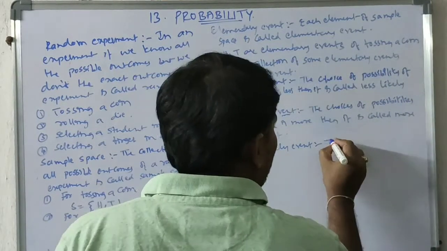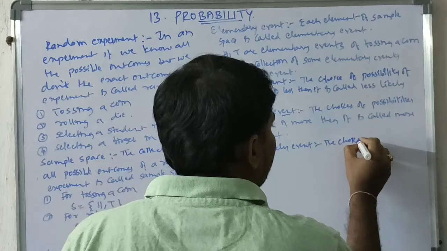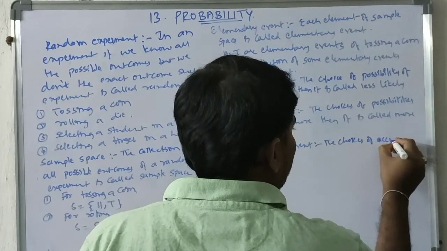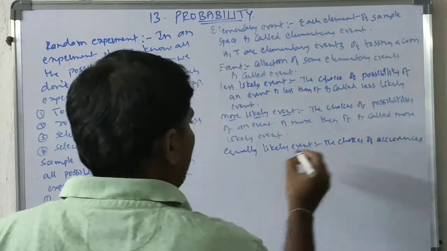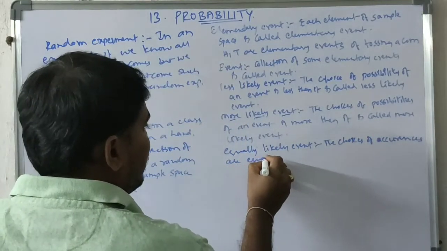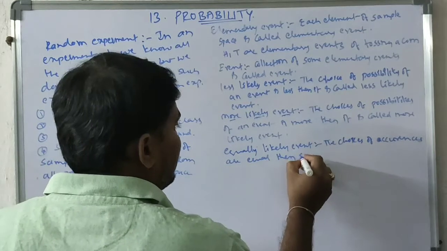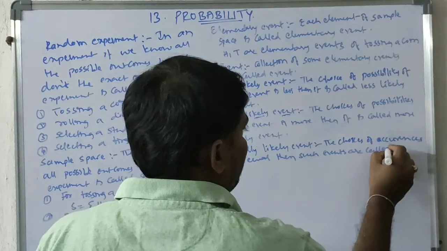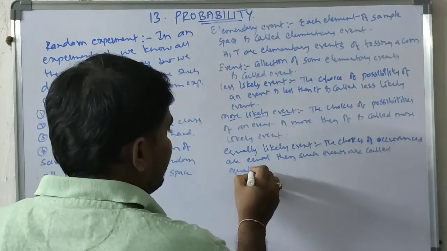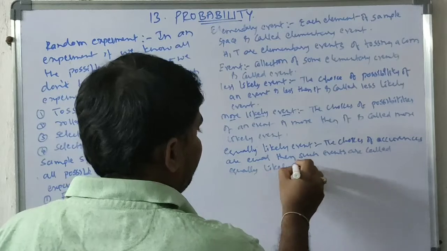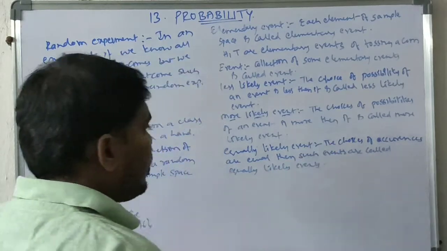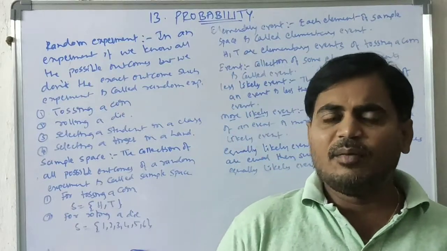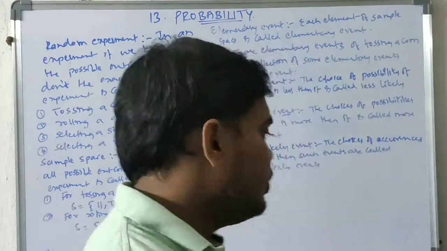So if the choices of occurrences are equal, then such events are called equally likely events. Okay, so these are equally likely events. Next, coming to the mutually exclusive events.